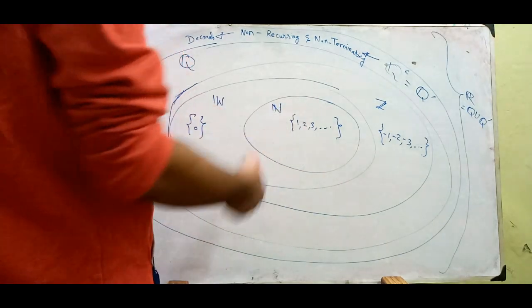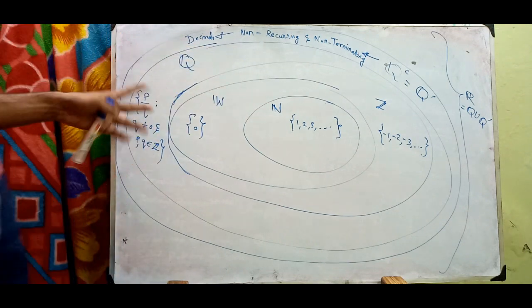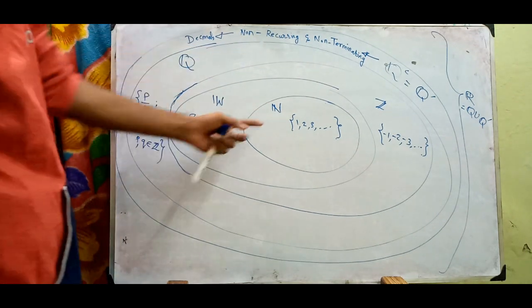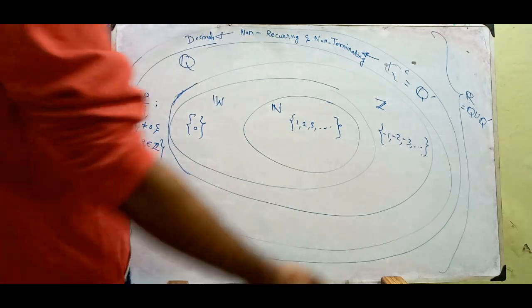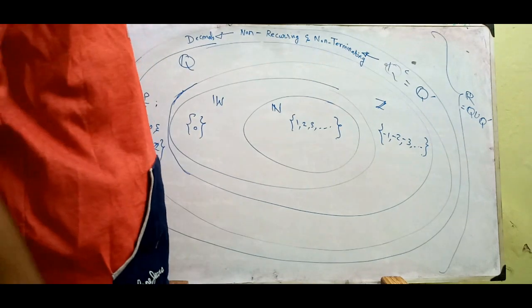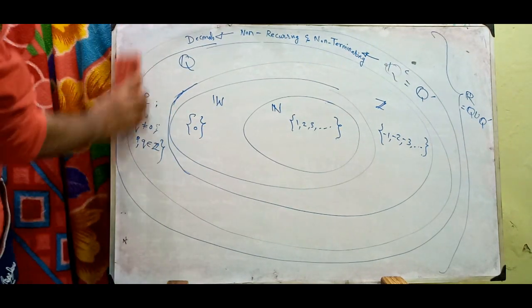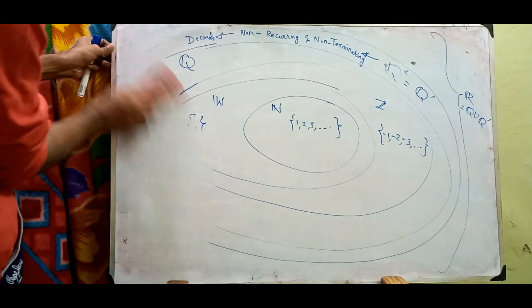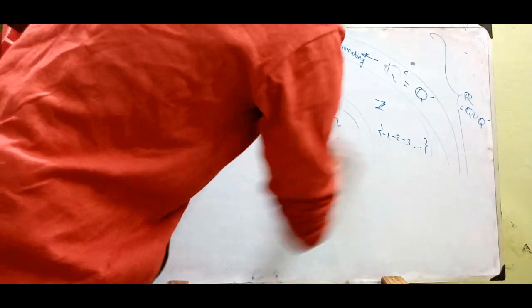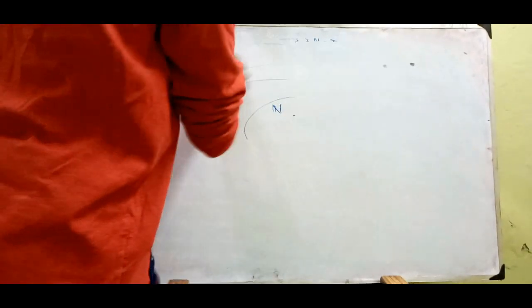In fact, this looks like a solar system, right? In the solar system we have Mercury, Venus, Mars, Jupiter, Saturn, and likewise we have natural numbers, whole numbers, integers, rational and irrational numbers, and the union of those two becomes the real numbers. We call this the number system. Let us go deeper into rational and irrational numbers, because these are very important in your higher studies.